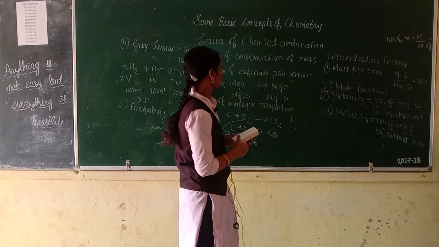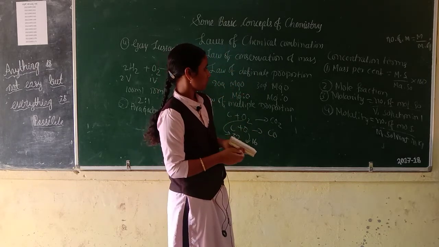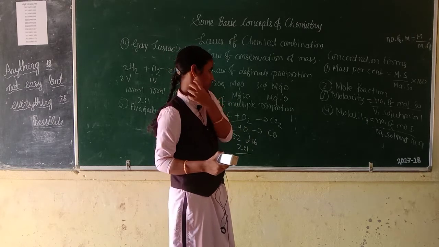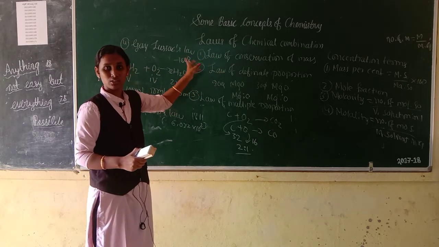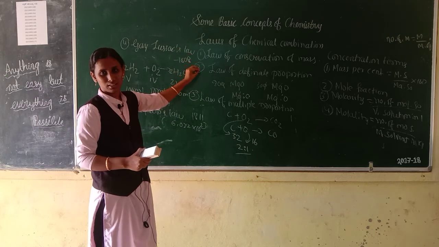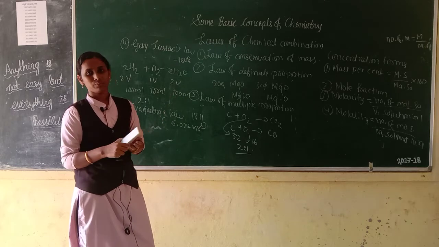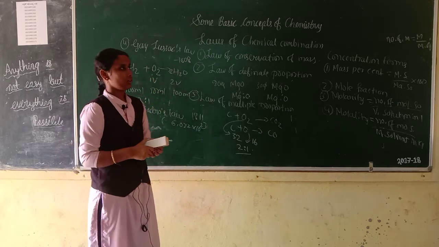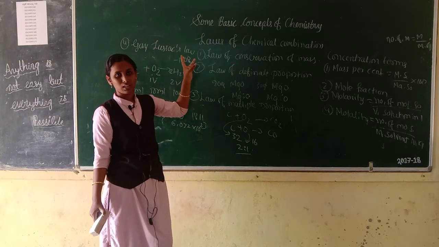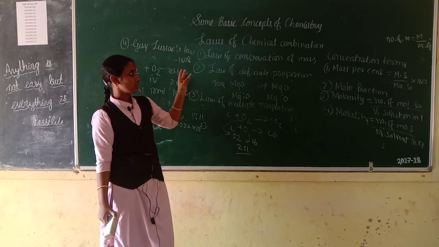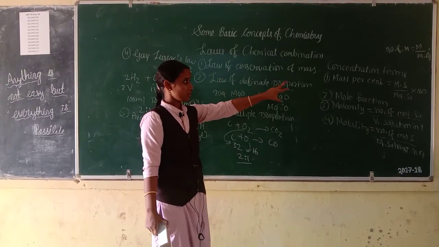Then these are all laws of chemical combination. I hope this lesson has completed. So in today's class we have discussed the importance of chemistry. Taxol and cisplatin are used in cancer therapy, and AZT, azidothymidine, is used for AIDS victims. Then we discussed SI units and basic physical quantities, then laws of chemical combination, and concentration terms.